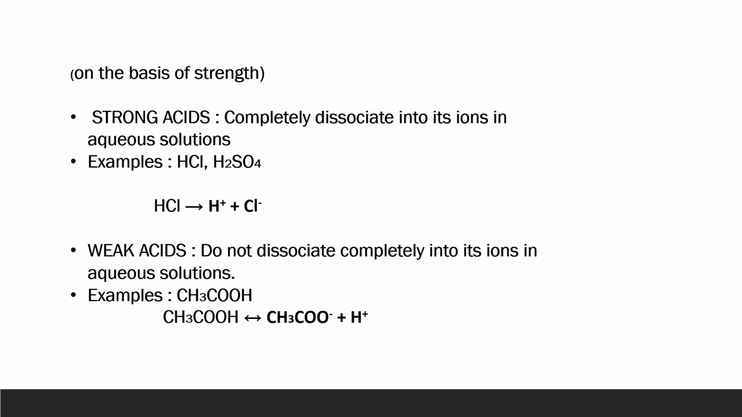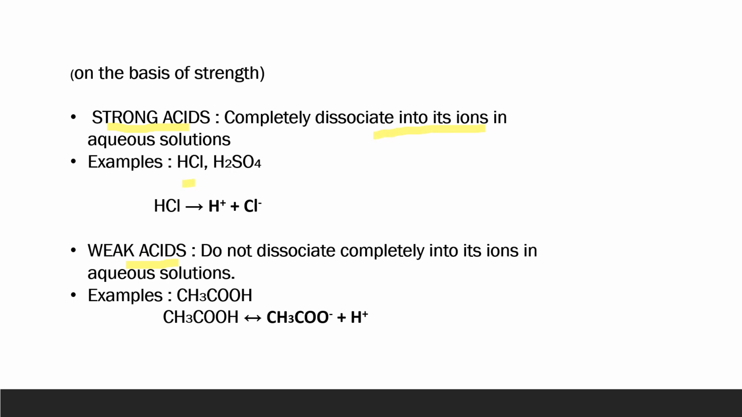On the basis of strength, acids can be categorized into two types, strong acids and weak acids. Strong acids are those which completely dissociate into ions in their aqueous solution.